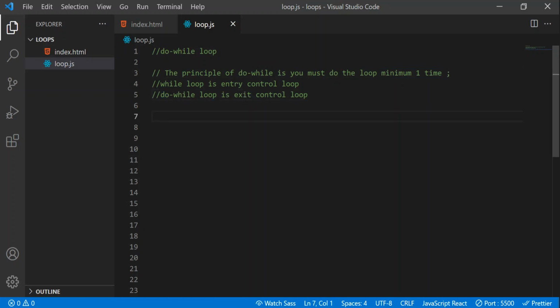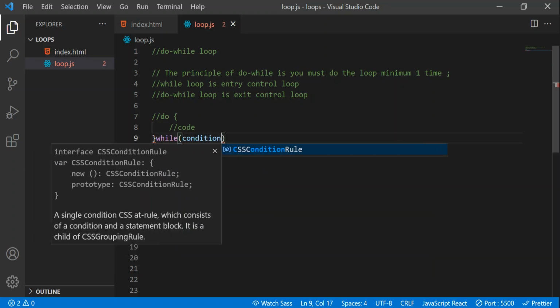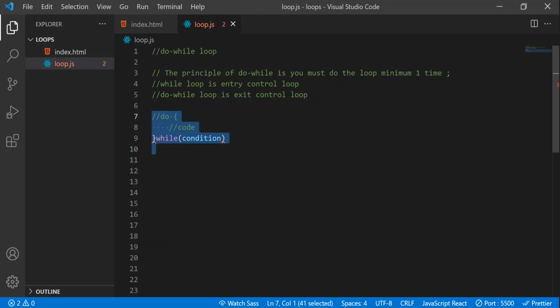I'll write the syntax first. Do while loop syntax. Here I write do and open brackets. Here you can write your code or statements, and here is the condition. This is the place where the condition is checked. Now let's comment all of this out.